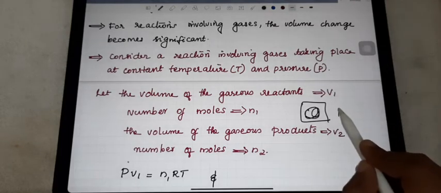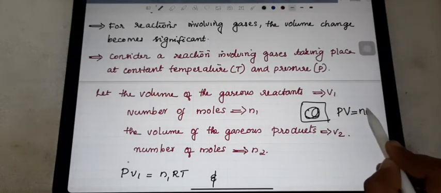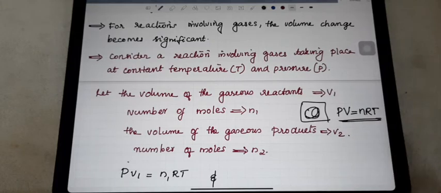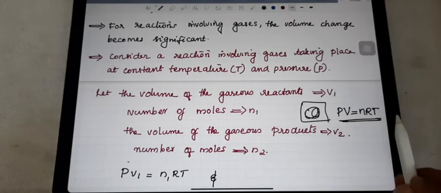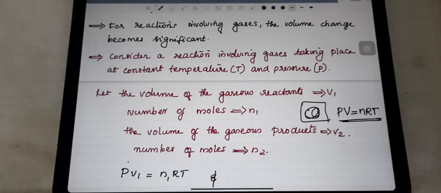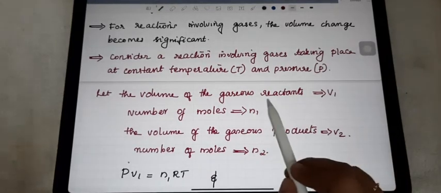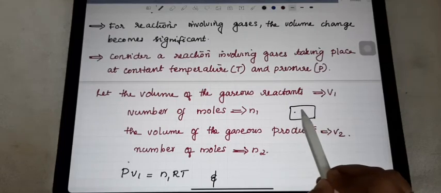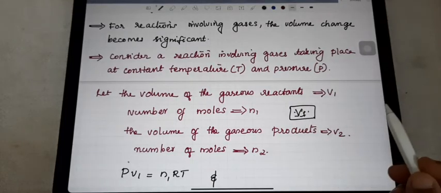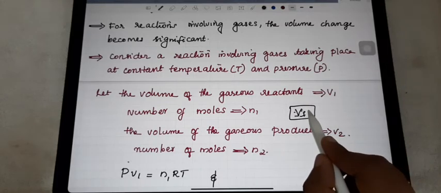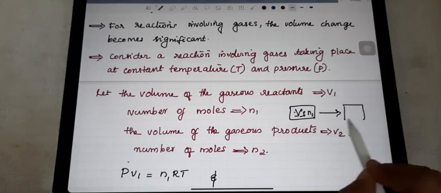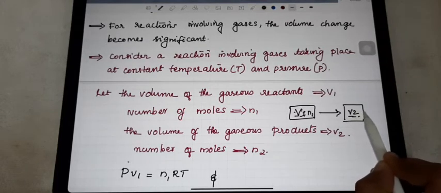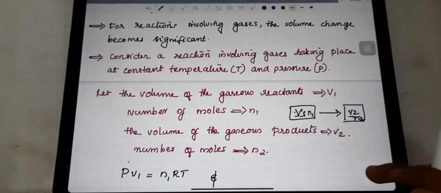We studied the ideal gas equation, PV equals nRT. On the basis of this equation we derive this mathematical relationship. You will study PV equals nRT in the chapter States of Matter. So just assume the volume of gaseous reactants at the beginning, the reactants volume, as V1, and the number of moles as n1. After the process you get the product's volume, imagine it as V2, and the number of moles of the product is n2.